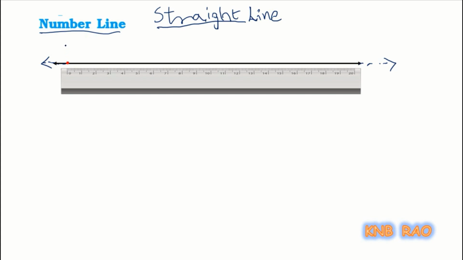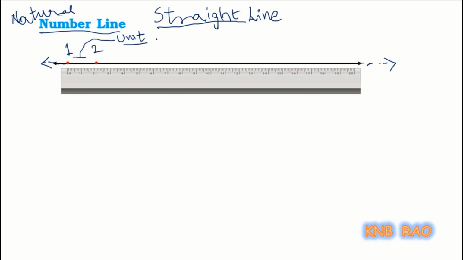Let us say I am showing a natural number line. Then I have to start with 1. Next, I will have a point. Remember, the distance from point 1 to point 2, we call this distance the unit distance. What is the meaning of unit?